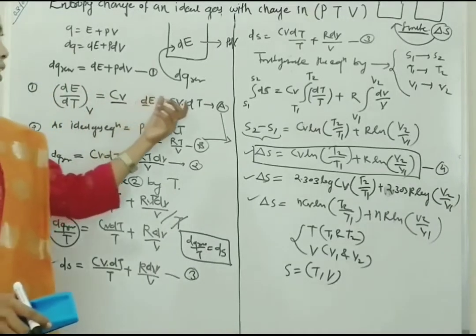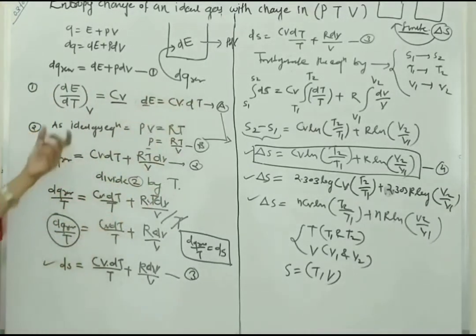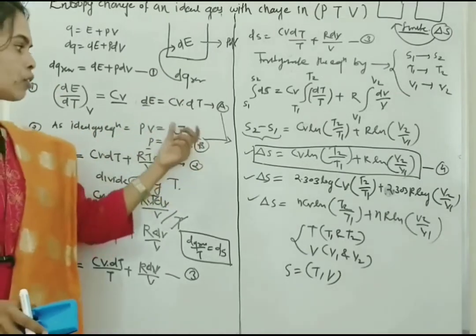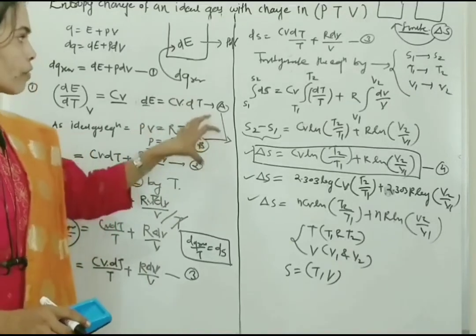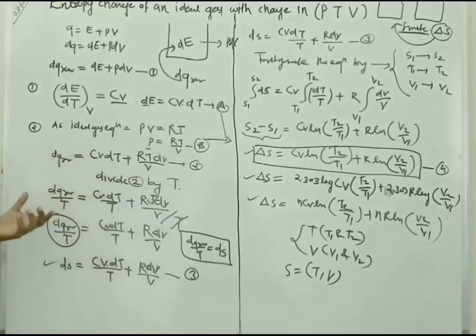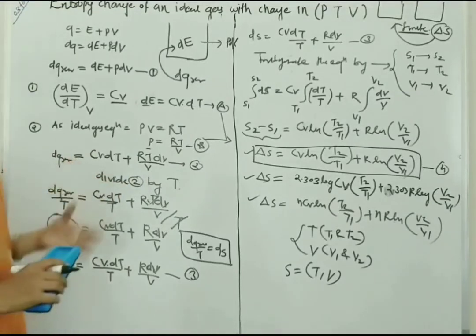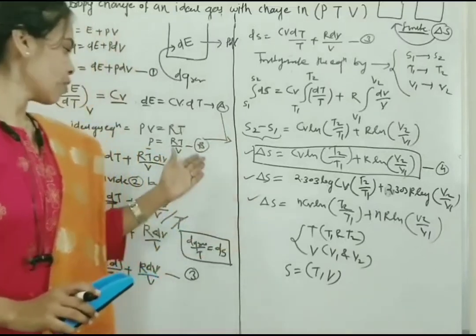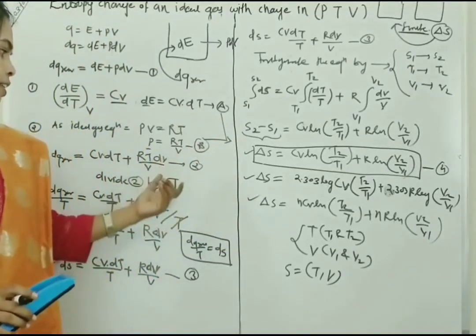So Cv dT is the value of dE, and from the ideal gas equation, PV is equal to RT, so P is equal to RT upon V. We put these two values in the first equation and get another form, equation number 2: dq reversible is equal to Cv dT plus RT dV. So what did we do in this second equation?